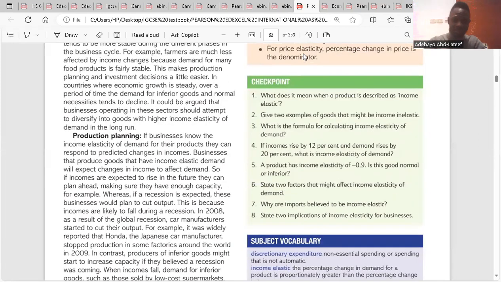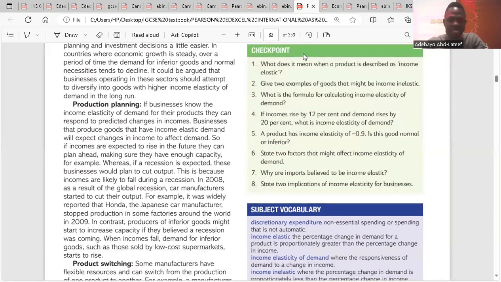Their production plan. That's another factor. If businesses know the income elasticity of demand for their product, they can respond to predicted changes in income. Businesses that produce goods that have income elastic demand will expect changes in income to affect demand. So if incomes are expected to rise in the future, they can plan ahead, making sure they have enough capacity. Whereas if a recession is expected, these businesses would plan to cut output. This is because incomes are likely to fall in a recession. The main example is 2008 and 2009.